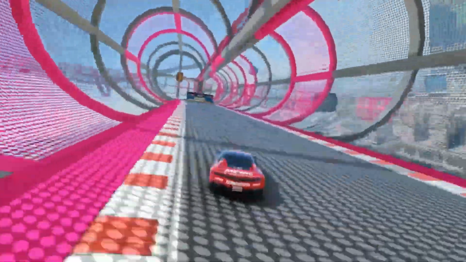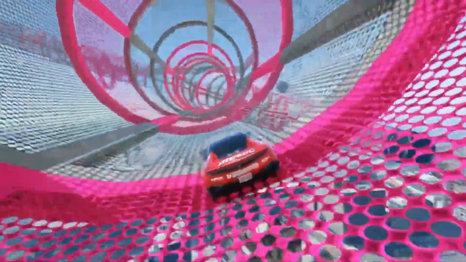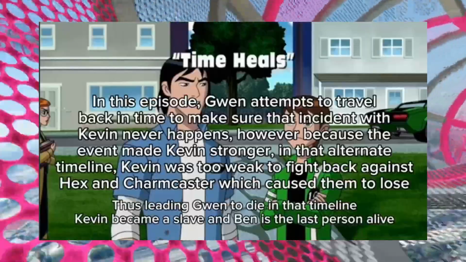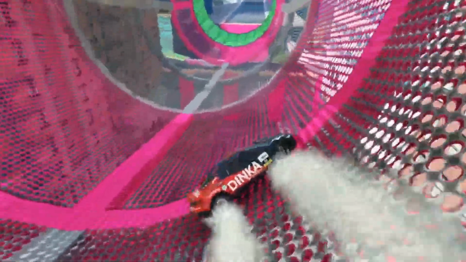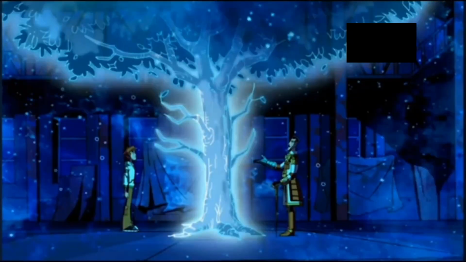Nowadays a new claim is coming about quantum decoherence in Ben 10, which is about timelines, as you can read in the summary of the episode, but quantum decoherence isn't about randomness in timelines, but it is about parallel worlds, and in Ben 10 timelines and parallel worlds are different.